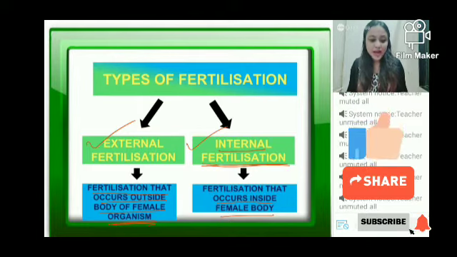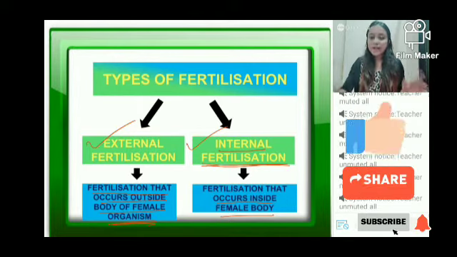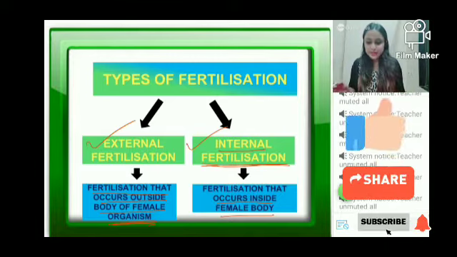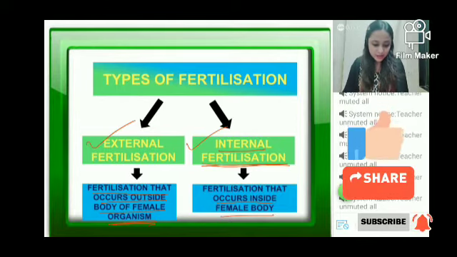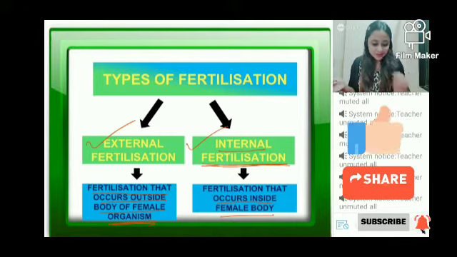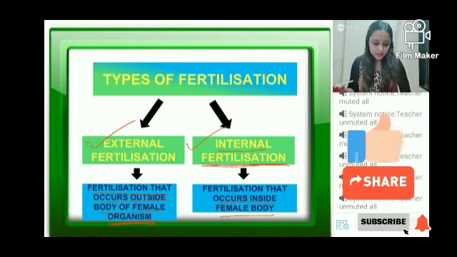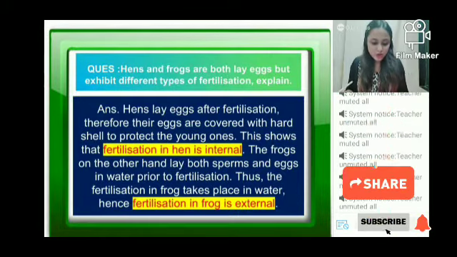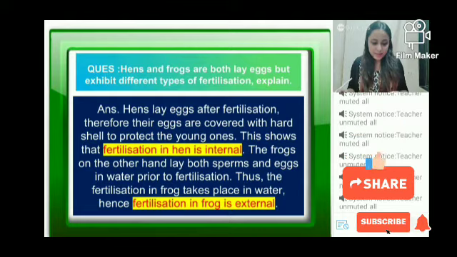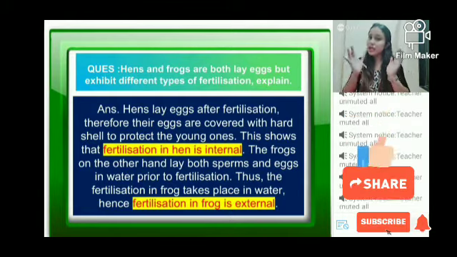Firstly, tell me, are you guys clear on this? आपको ये difference समझ आया? Have you understood the difference between external and internal fertilization? I will give you a quiz, but let me teach. External fertilization happens in case of frogs. Okay. So if it is clear, let me also give you this question. तो आपको समझ आ जाएगा, ठीक है?